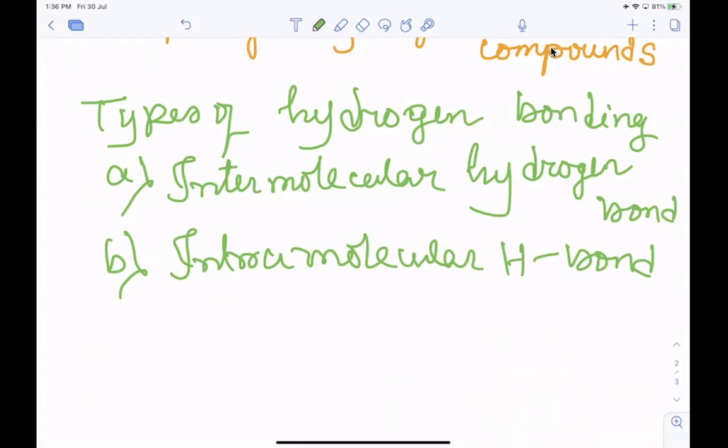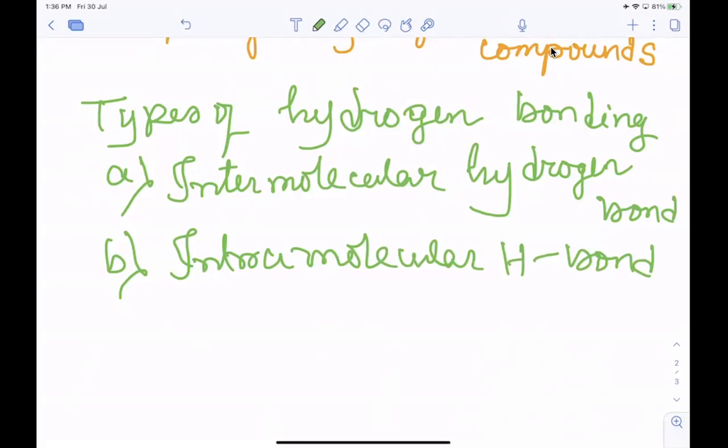Inter means what? Intermolecular means when hydrogen bond is formed between two different molecules, of the same or different substances.